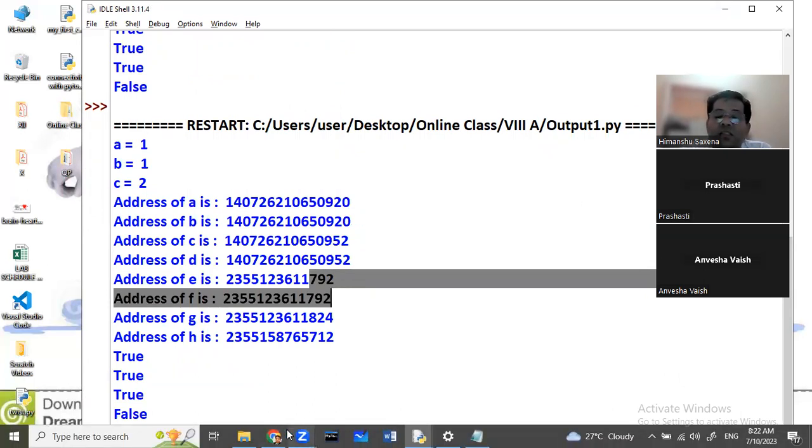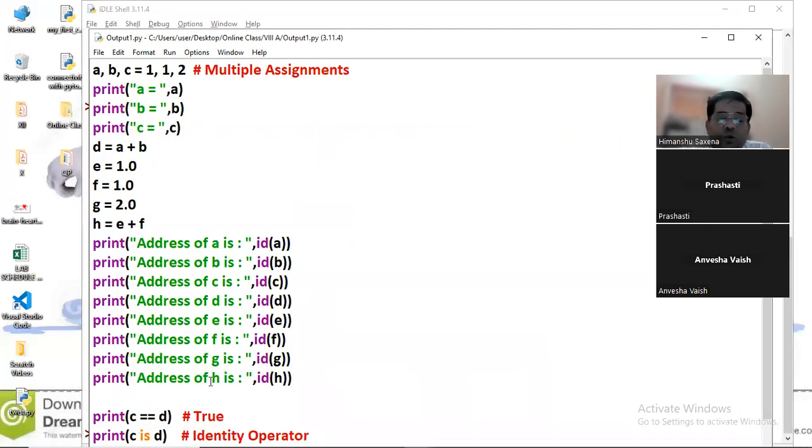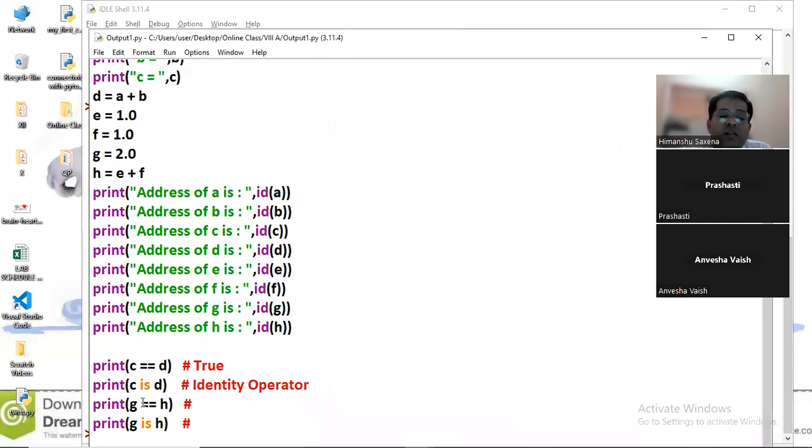Now in the last statement, what we are checking, this is important here. We are saying that g is h. But g is not h. Why? Because the value of h is e plus f, that is, 2.0.